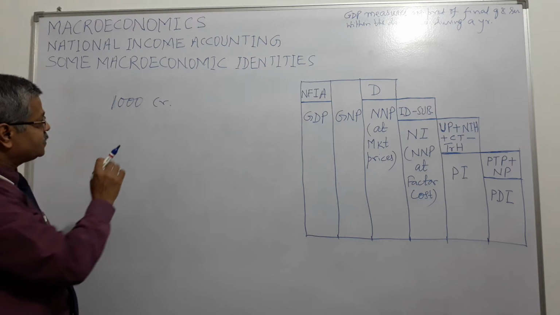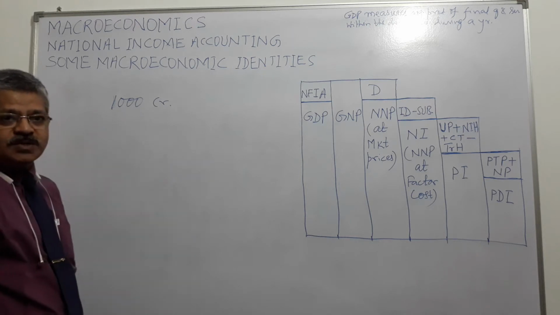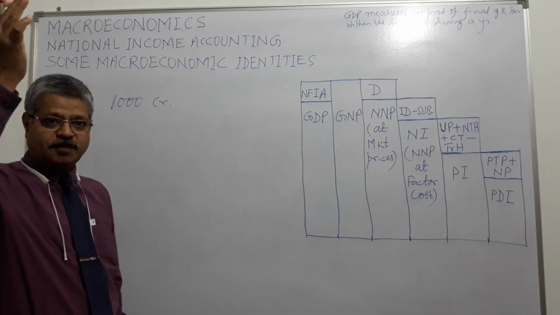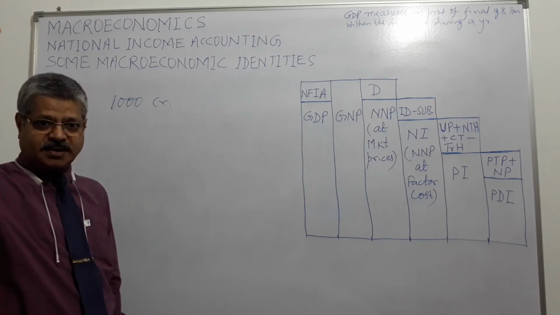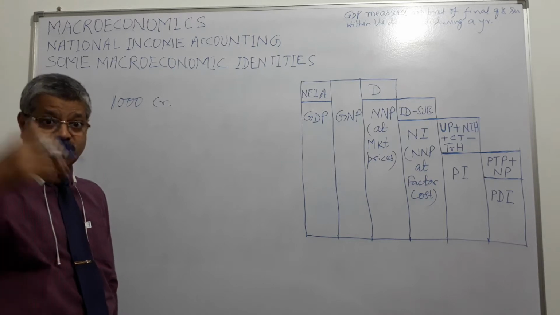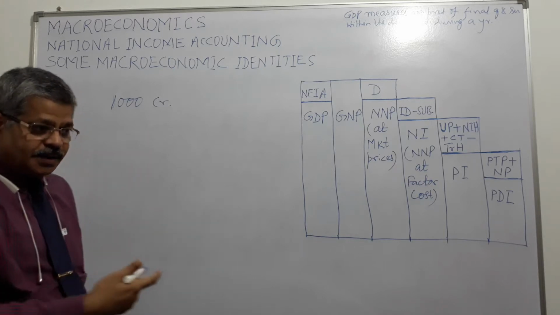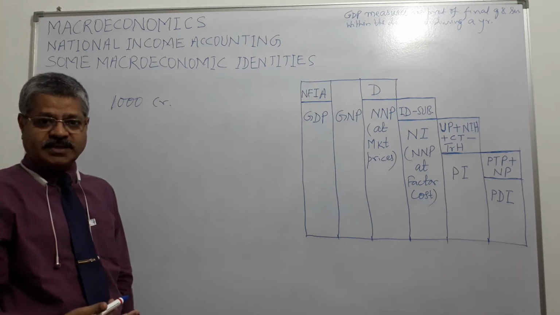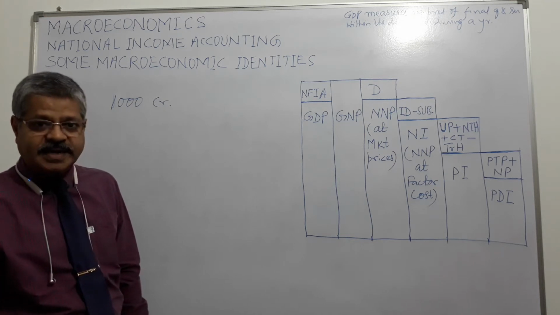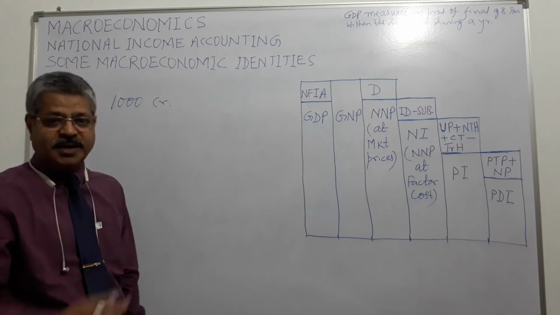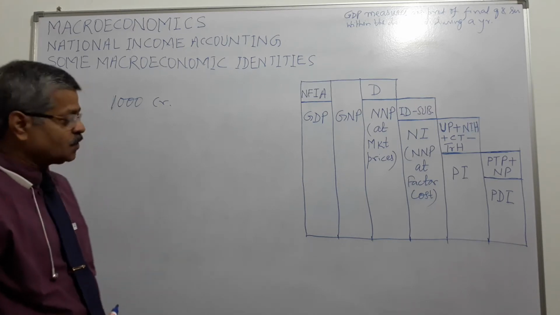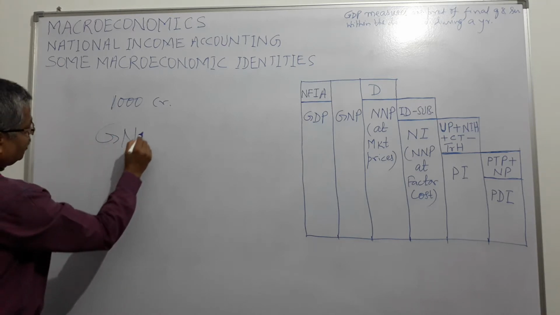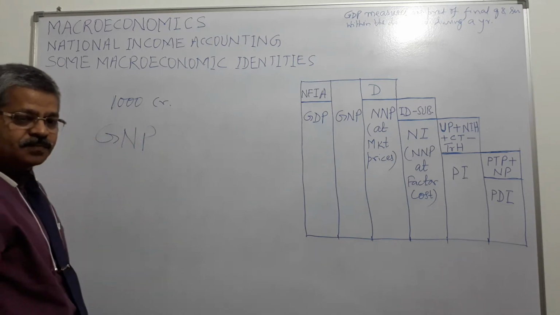So what happens? Suppose 1000 crore is the GDP of India and several thousand people work outside India, they earn there. So whether their income should be included here or not. And several foreigners earn in India by employing their factors of production. So whether that should be deducted from Indian GDP or not. So for that we have one gross national product, right?